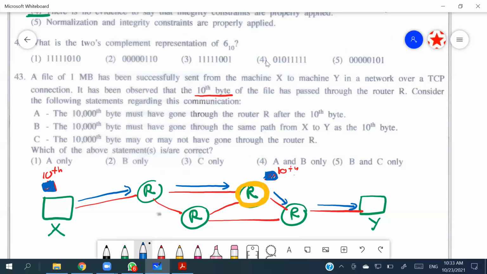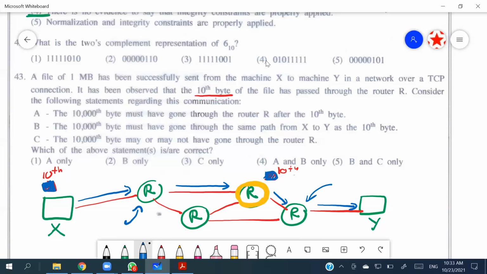So we can't say exactly if the 10th one passed the router R, the 10,000th one is also going to pass the router R. Right? There are two routers that both are involved in every packet. It is the sender's router and the receiver's router.